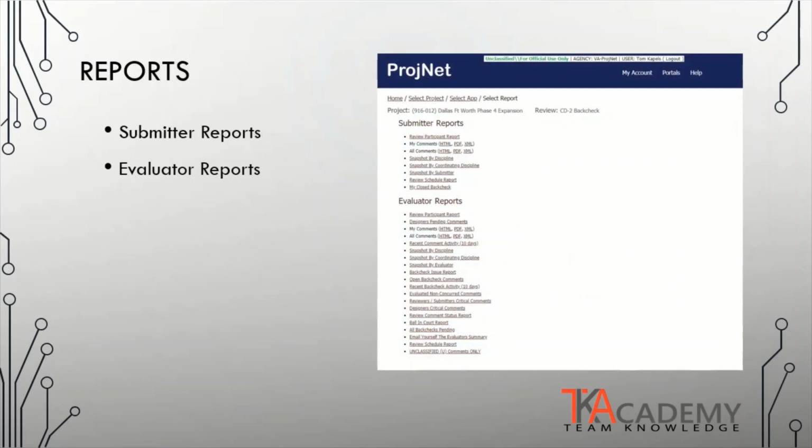Dr. Checks is a database system that collects and files all these comments and responses and is a very good tool for reporting and evaluating the project. Reports can be categorized as either submitter or evaluator reports. Common reports are all comments, all my comments, which are typically the ones that you have responded to, open comments, closed comments, and snapshot by discipline. The evaluator is responsible for responding to all the submitter's comments. Therefore, reports is a helpful tool in seeing how many comments are still considered open and required responses.